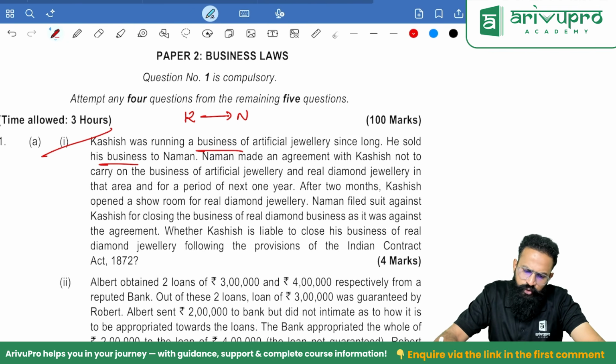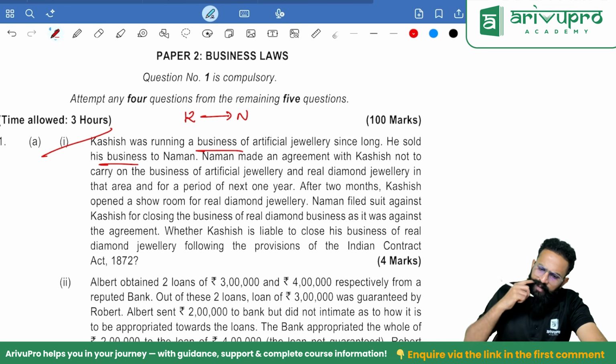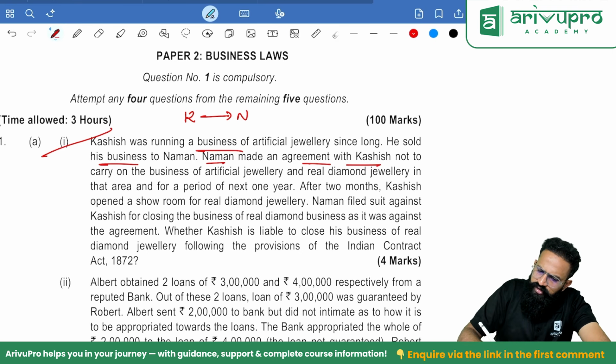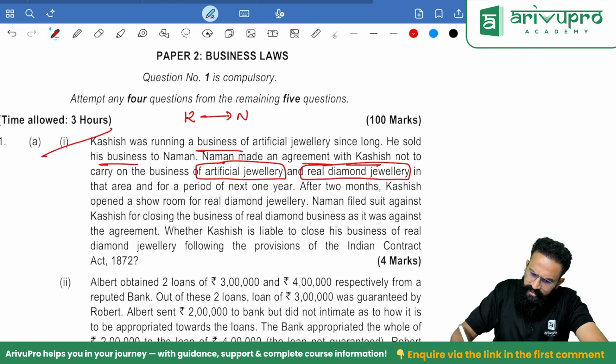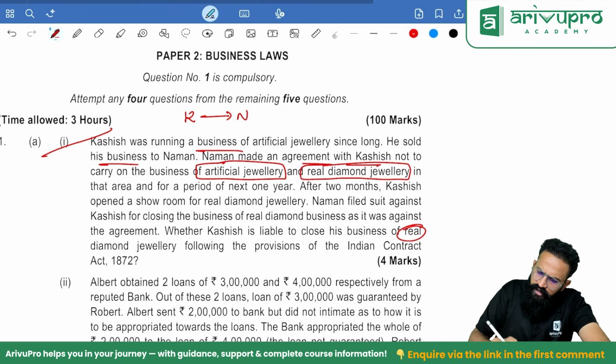Naman filed a suit against Kashish for closing the real diamond business as it was against the agreement. Whether Kashish is liable to close his business of real diamond jewelry following the provisions of the Indian Contract Act. Naman made an agreement with Kashish not to carry on the business of artificial jewelry and real diamond jewelry. Correct? Later on, what did he start? He started real diamond jewelry.